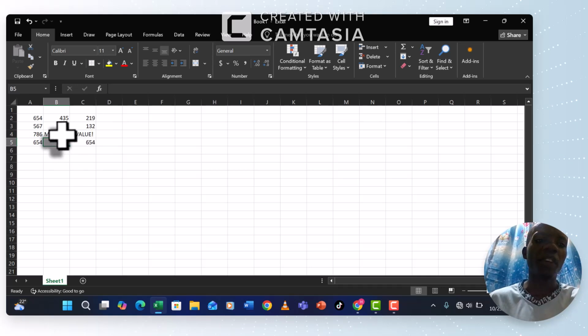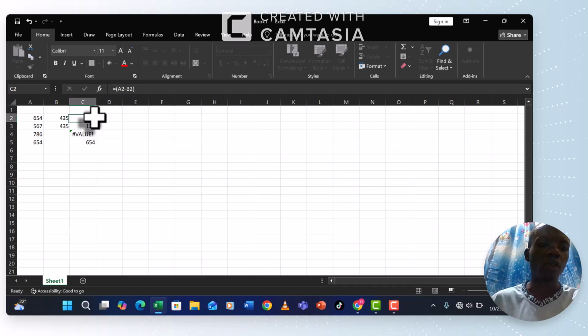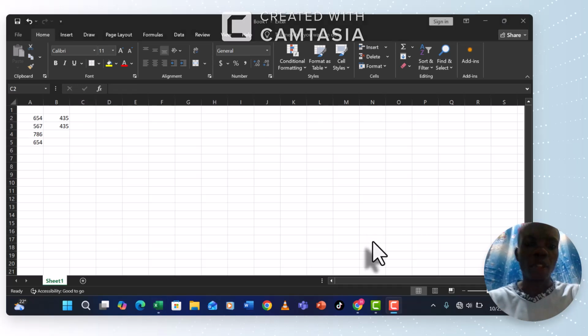So how do you correct this error? The only way to correct this error is to remove what you entered and then go back. That's the first error. That's how you fix that. Yes, that was hash value.